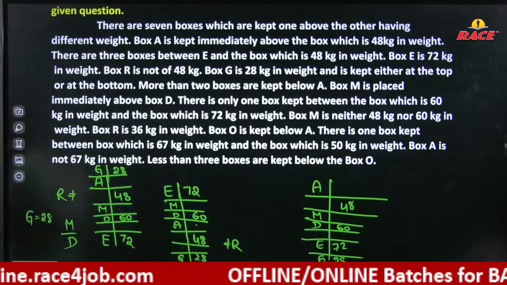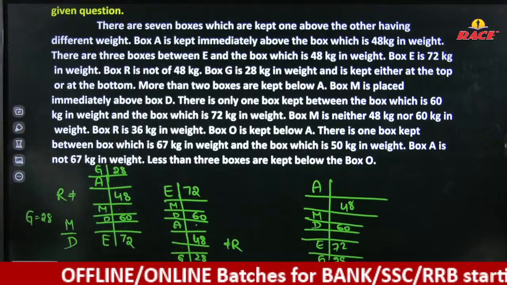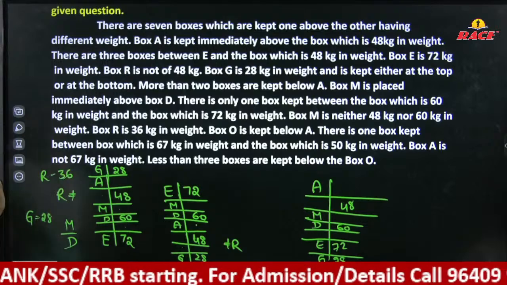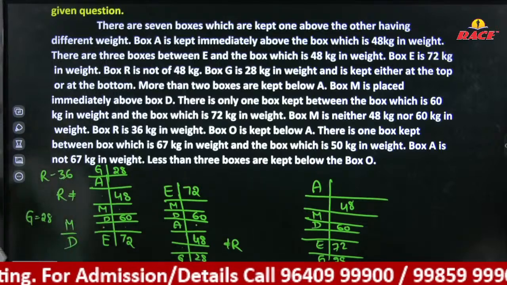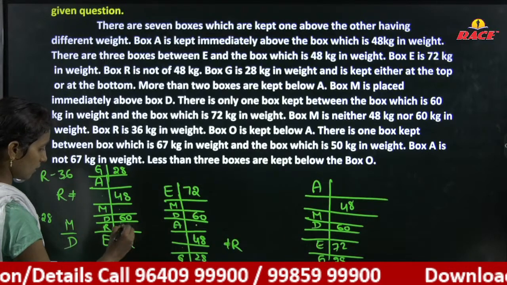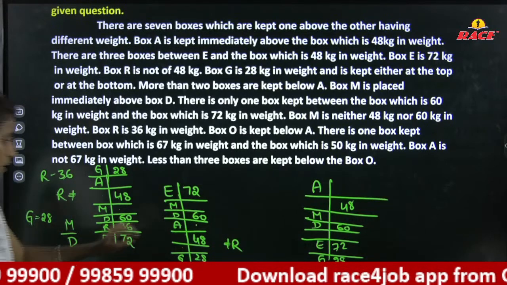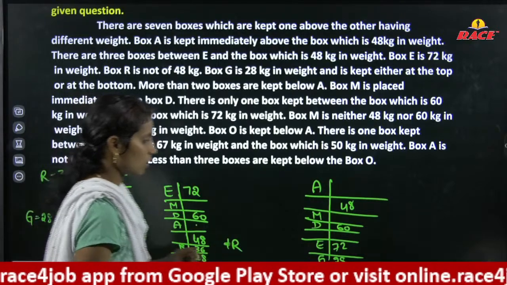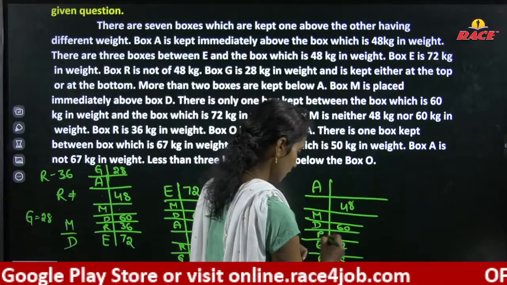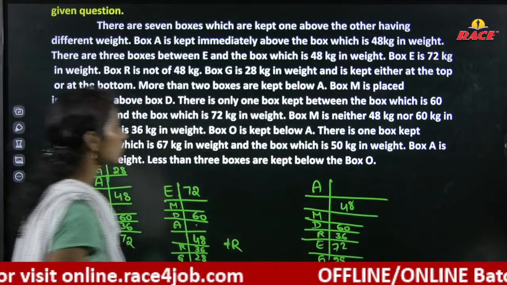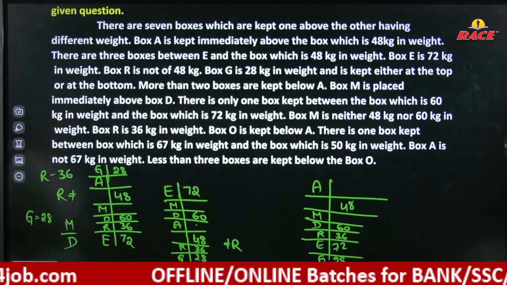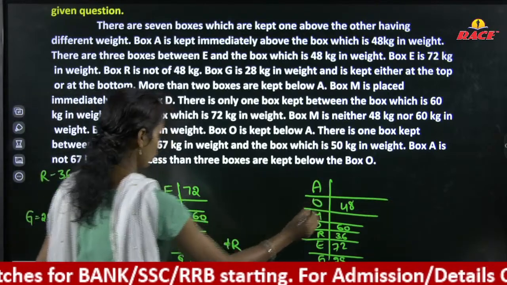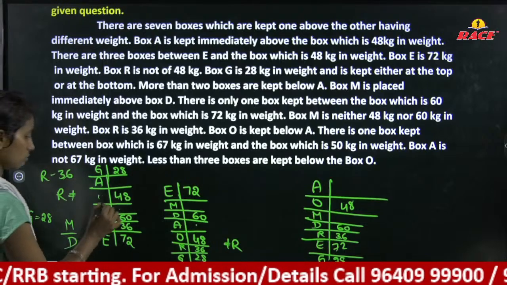Right? Next, box R is 36 kgs. Okay, box R is there, that is 36 kgs. You can place it here, we have the chance to place R 36 kgs, and if you can consider here R 36 kgs, and in the same way you can consider R 36 kgs. Right? Box O is kept below A. Below A. Below A.